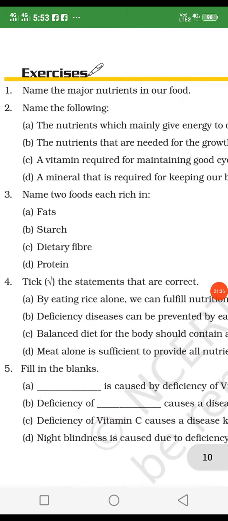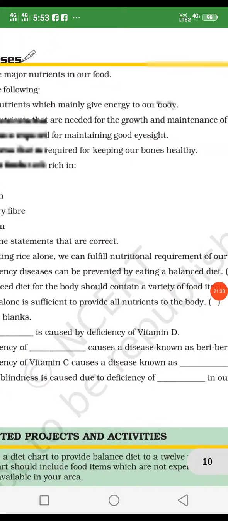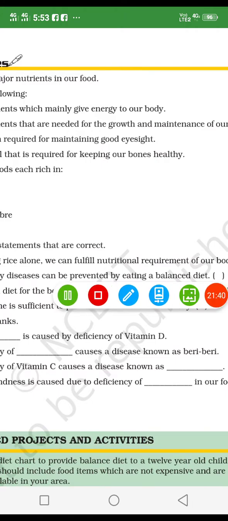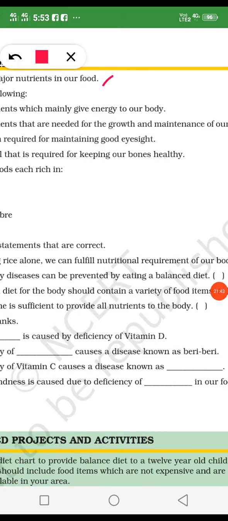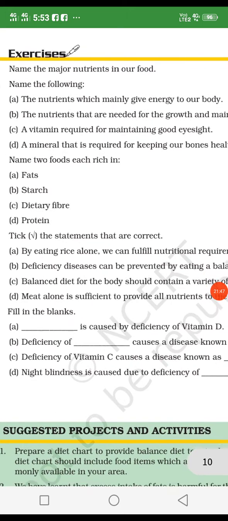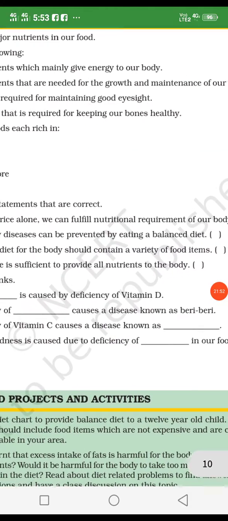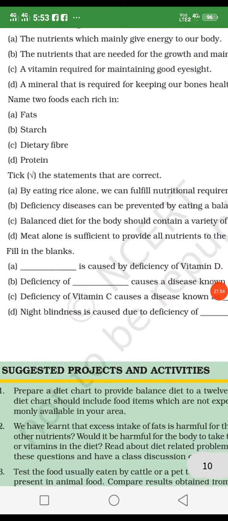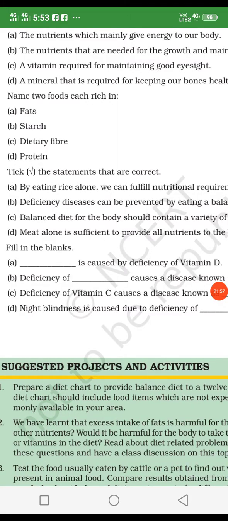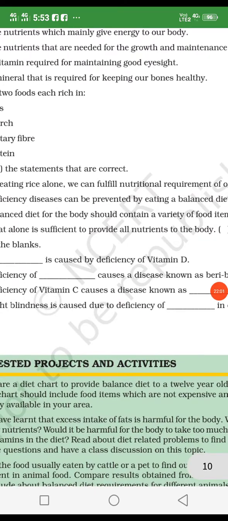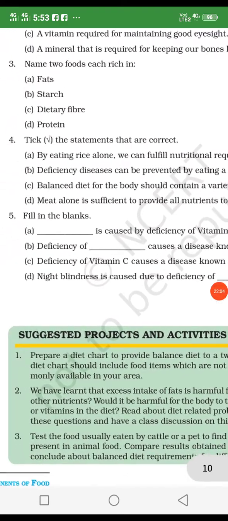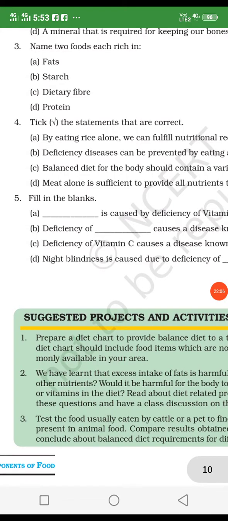Now name the following: the nutrients which mainly give energy to our body. These nutrients are carbohydrates and fats. And the nutrient that is needed for the growth and maintenance of our body. This is proteins. A vitamin required for maintaining good eyesight: vitamin A. A mineral that is required for keeping our bones healthy: calcium and vitamin D.